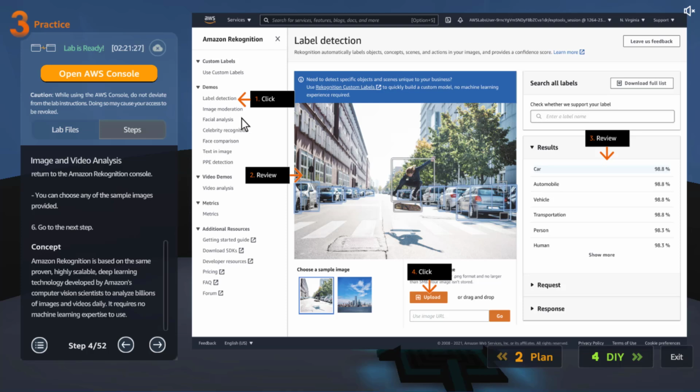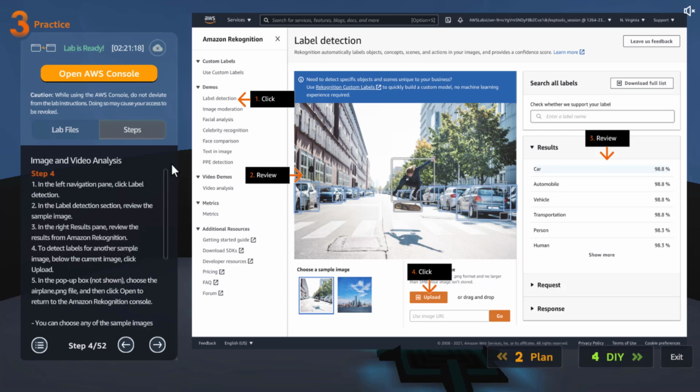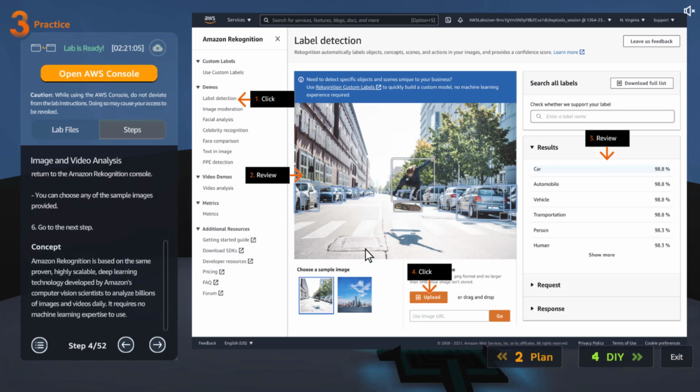Okay, once we are there, I think this is the image they uploaded. Let's see which image they uploaded. Airplane, but this is not an airplane image. Okay, anyways, I think these are samples. So once we click on the label detection, I think this might be a sample image.